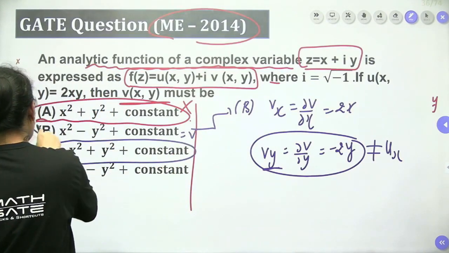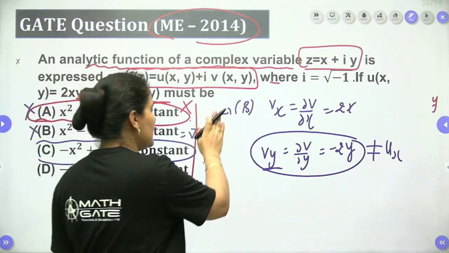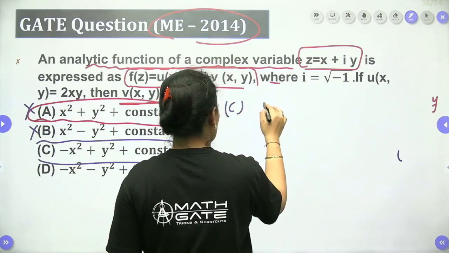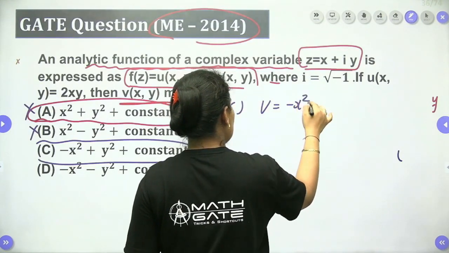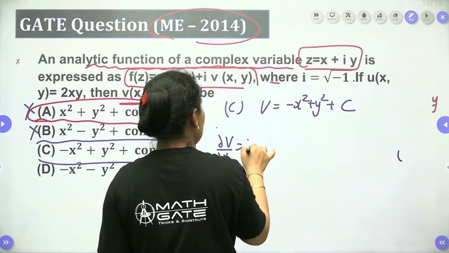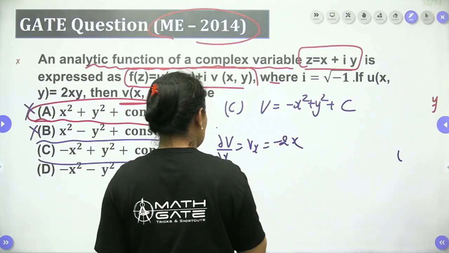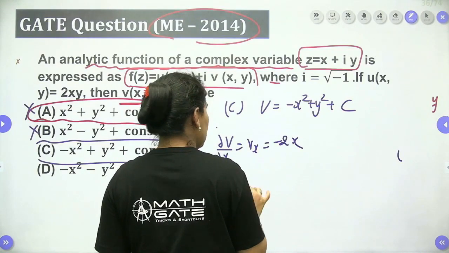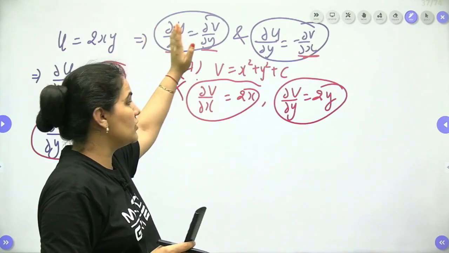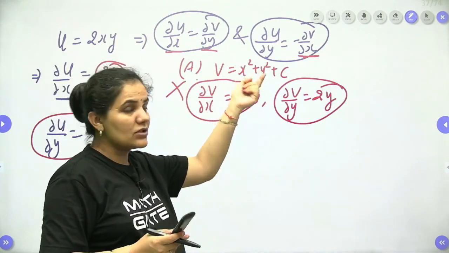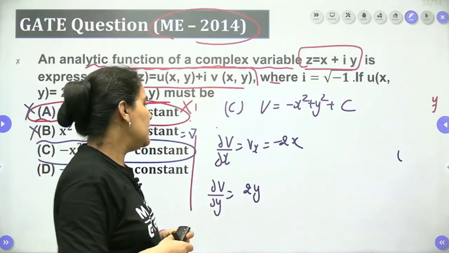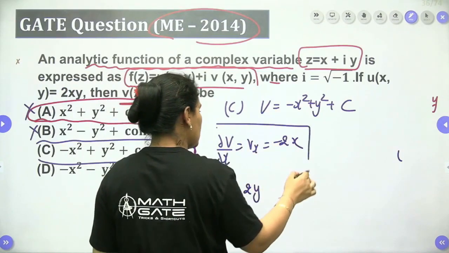A and B are done. Let's come to option number C. When we check option number C, v is equal to minus x square plus y square plus c. So del v by del x, that is vx, is equal to minus 2x, and del v by del y is equal to 2y. Our requirement is ux equal to vy and uy equal to minus vx. So we want the negative in vx only, and here vx is equal to minus 2x.